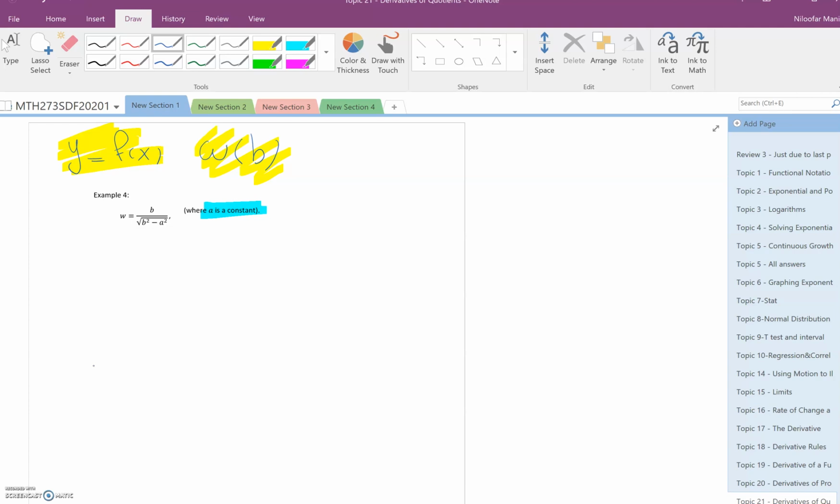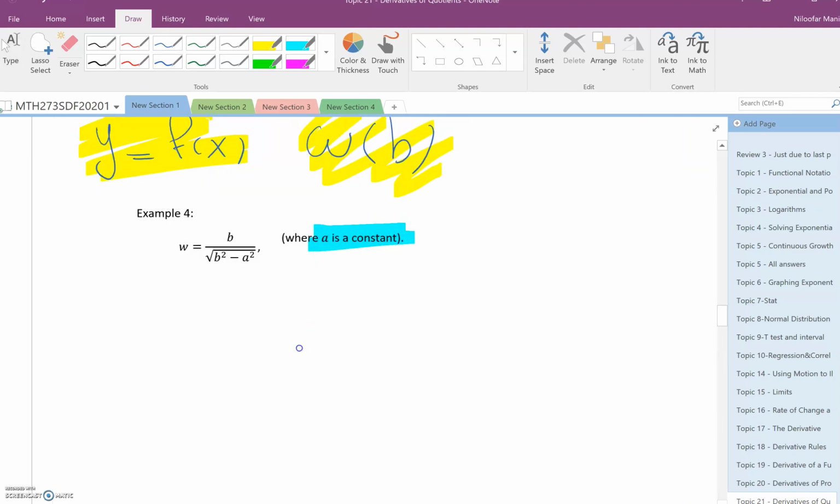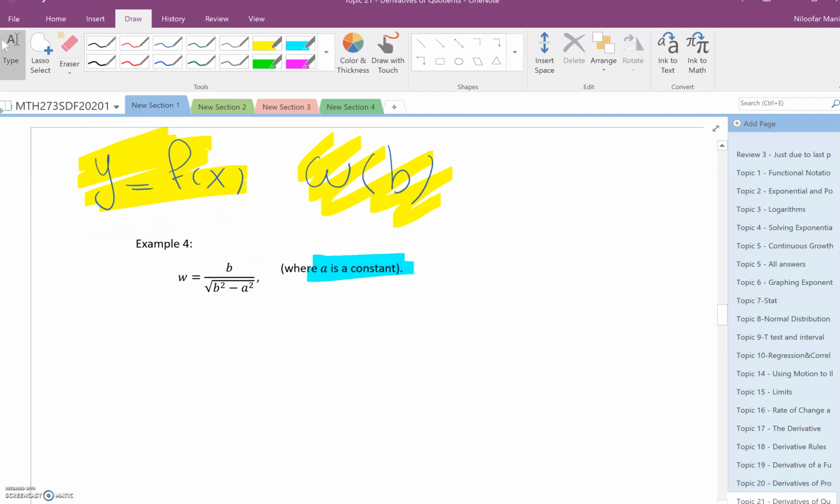Okay, so here I'm going to continue on this lesson. I want to do the derivative of this. Usually, even when you go to university, you see for example f of x, g of x, h of x, but here is another function and it's okay, it's w of b. So you see w of b, so w is dependent on b and b is independent, and a is a constant. You see a is there, so you ask what is a, so I have to tell you a is constant.